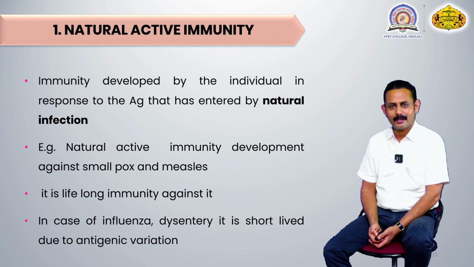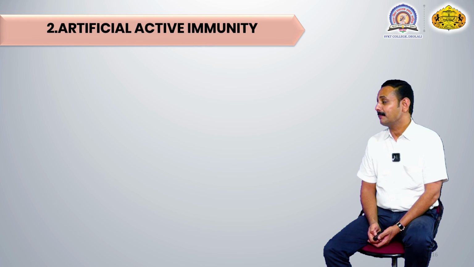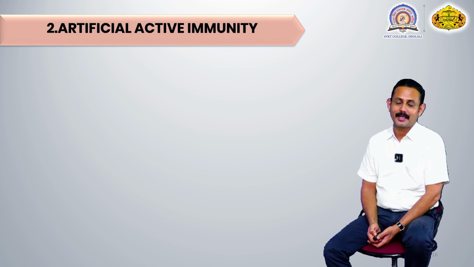So all these kinds of organisms naturally, meaning unknowingly, enter our body and cause disease, but natural active immunity gives us protection against these diseases by producing either antibodies or cytotoxic T lymphocytes. Now let us see artificial active immunity.